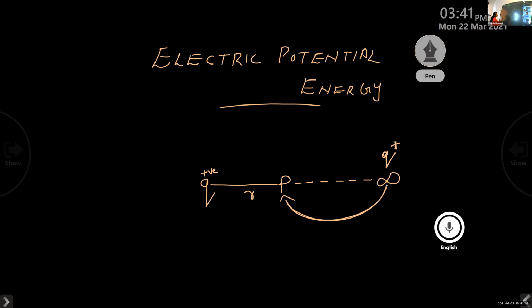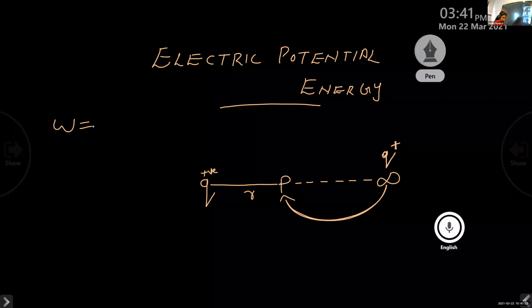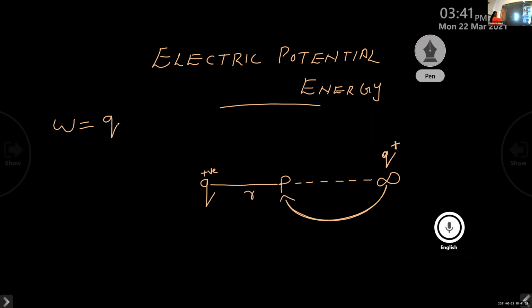So we can find out an expression for electric potential energy. Here the work done W is equal to, how can we calculate the work done? W is equal to QV, right? W is equal to QV.